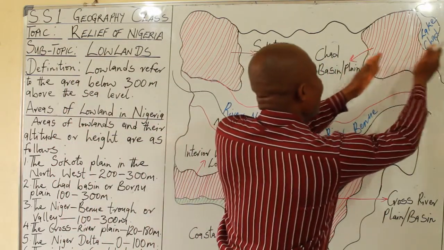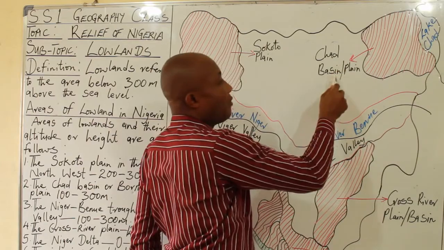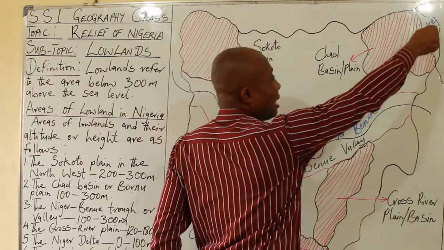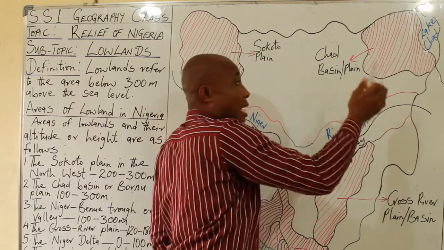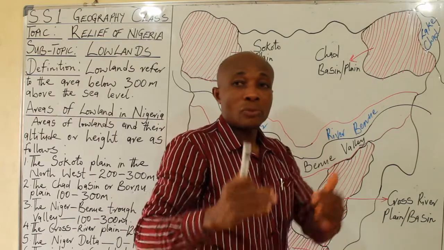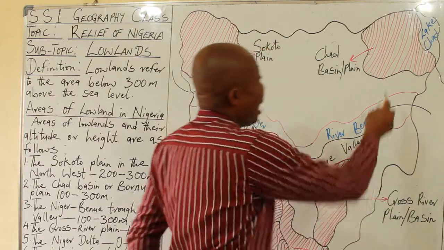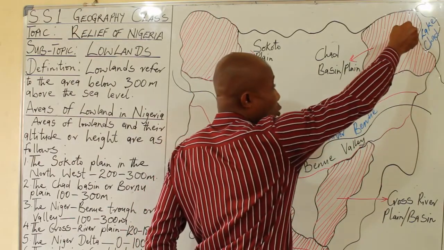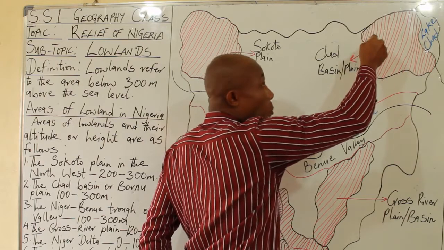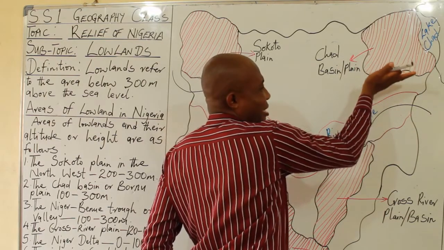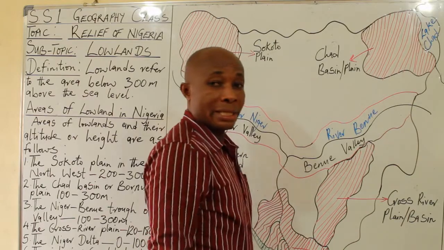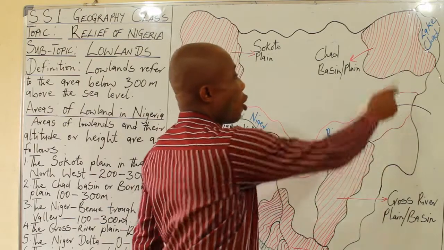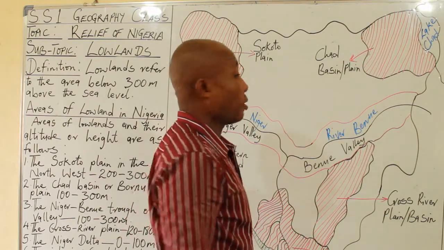Then, on the northeastern part of Nigeria, we have the Chad Basin. And remember, the Chad Basin is gotten from the valley of Lake Chad. That is the portion Nigeria shared with Lake Chad and Cameroon. And the states that fall within this region are majorly Borno State, Yobe State, and the northern part of Gombe State. These are the 3 states that fall within the Chad Basin or plain at the northeastern part of Nigeria.